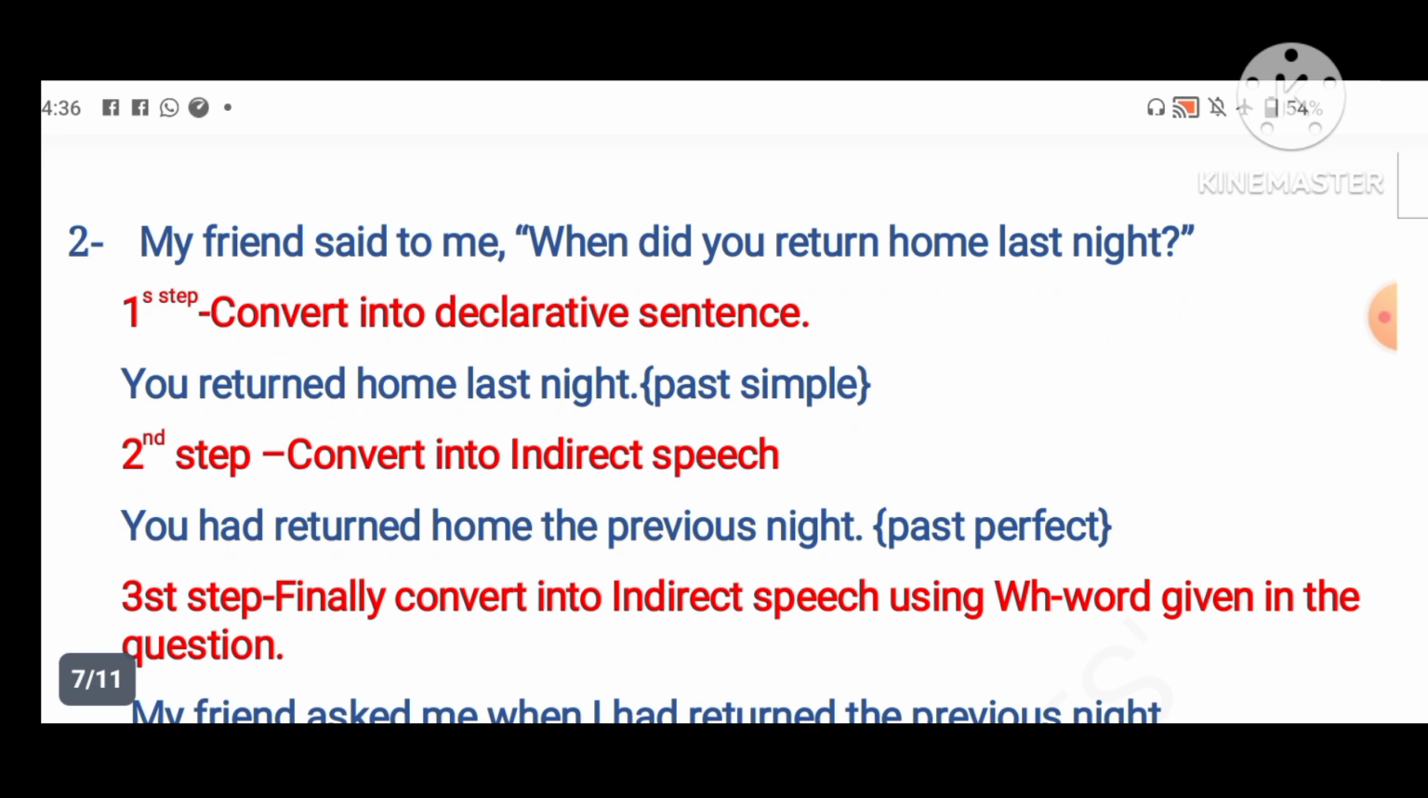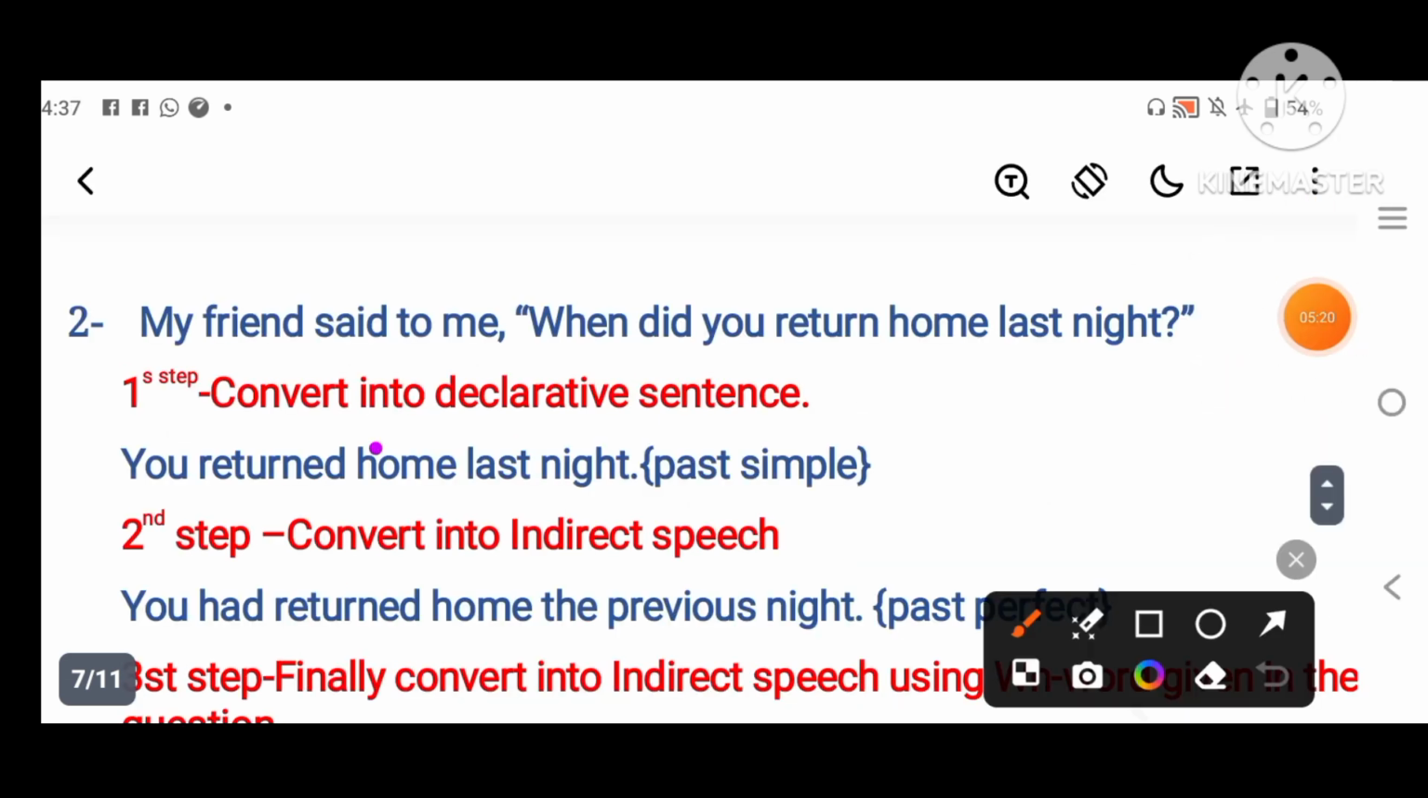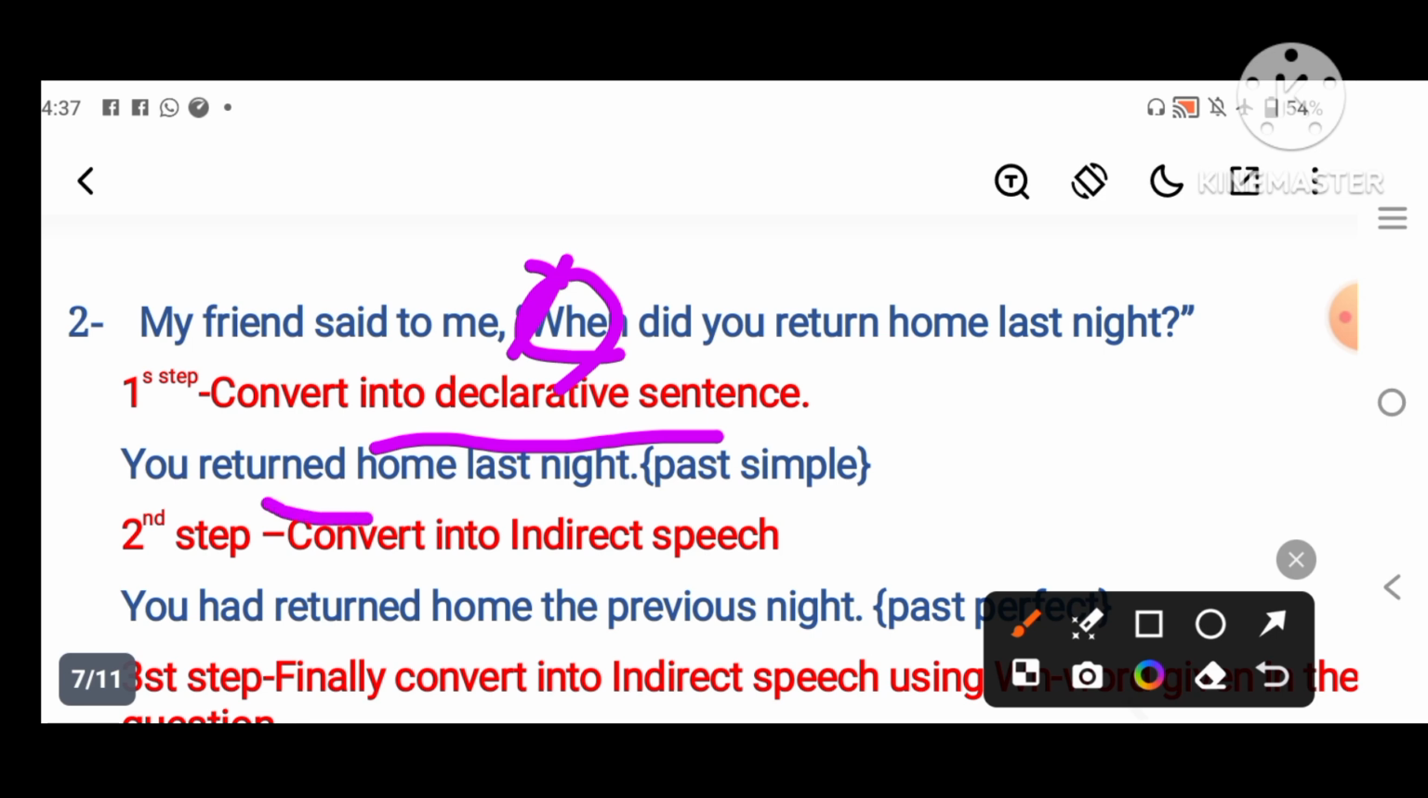My friend said to me, when did you return home last night? First step, what is our first step? Convert into declarative sentence. We will omit when. Did is in the past. So what will be our answer? You returned home last night. This is in past simple.